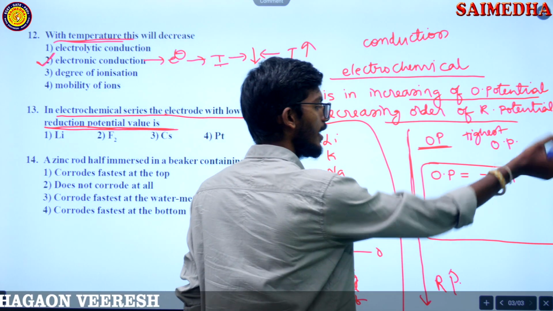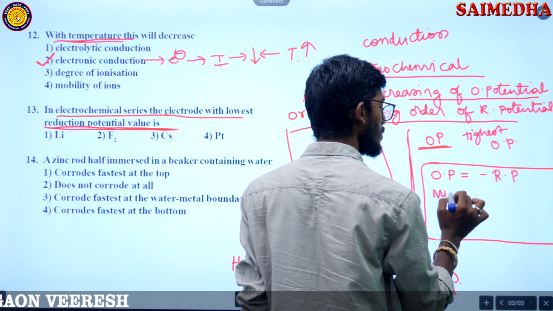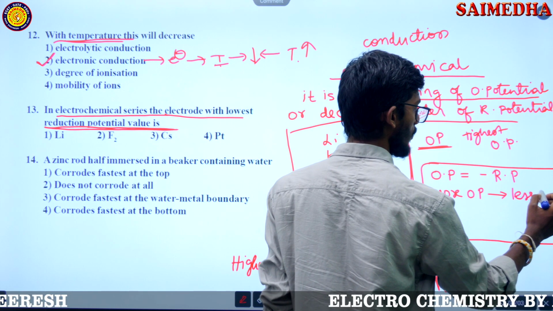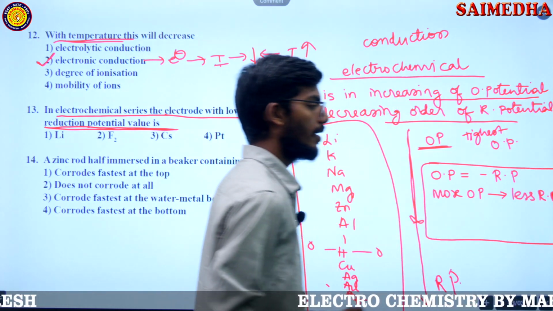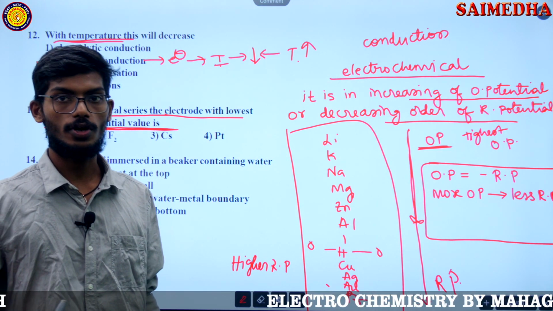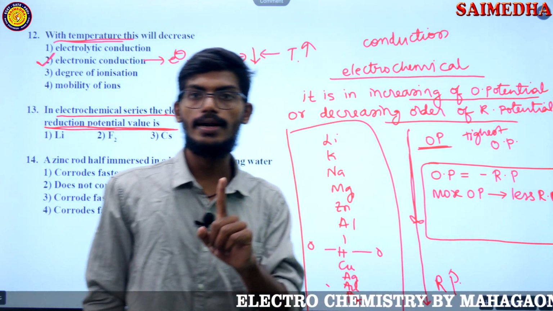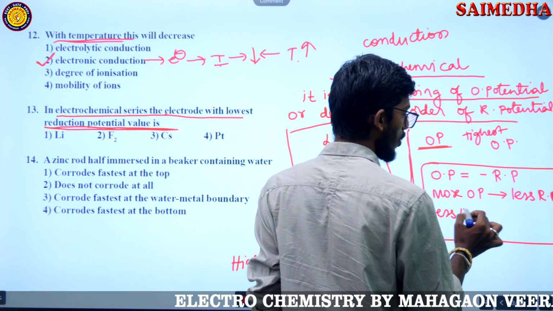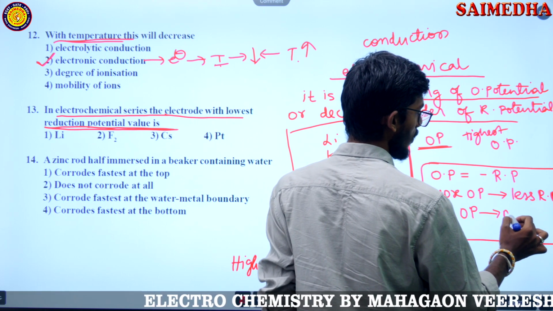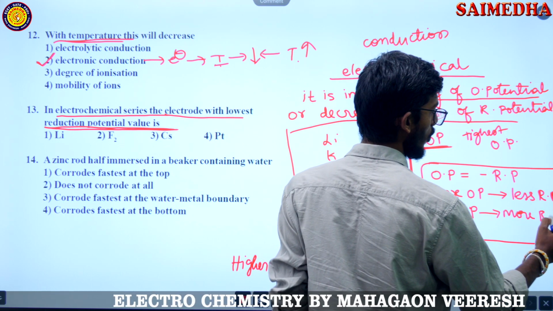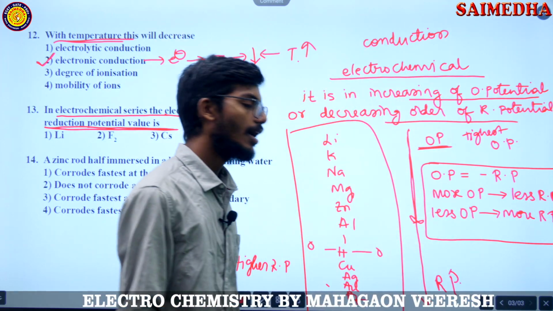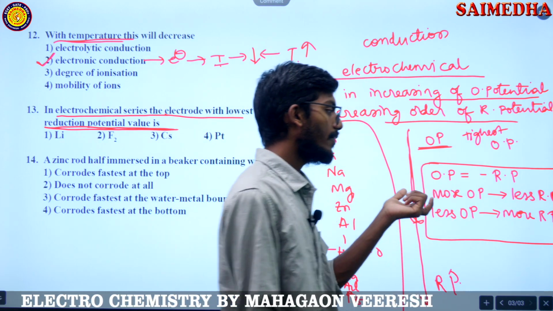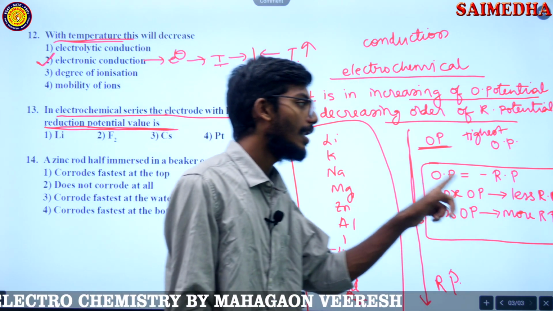So if it has more oxidation potential, it will have less reduction potential. And if it has less oxidation potential, it will have more reduction potential.